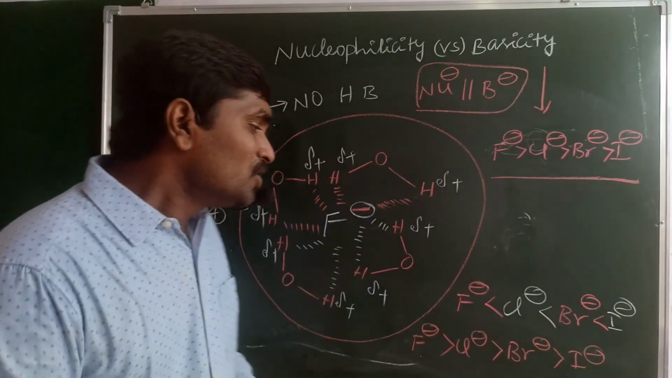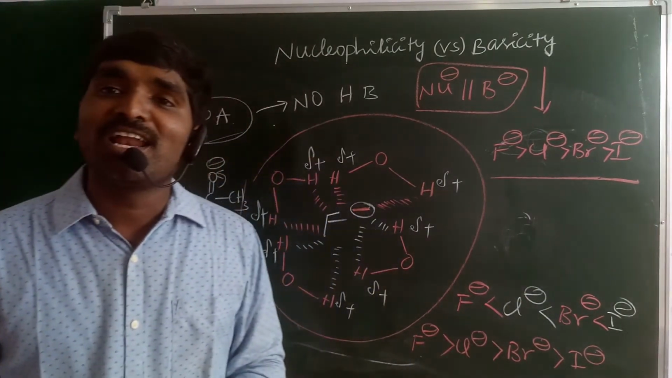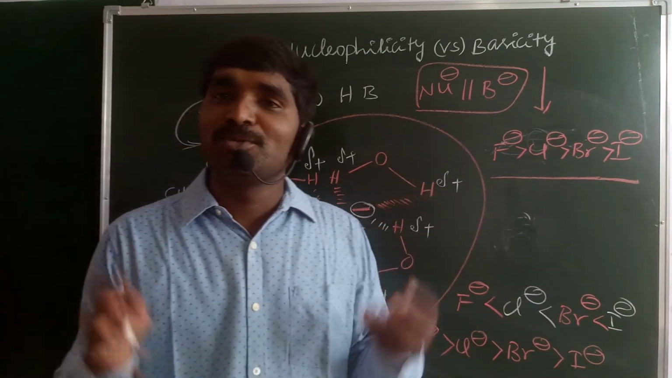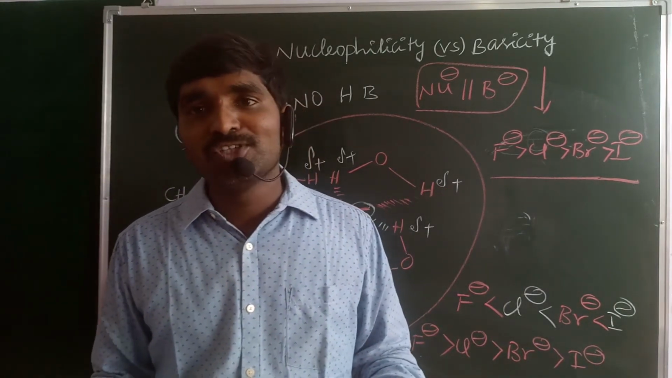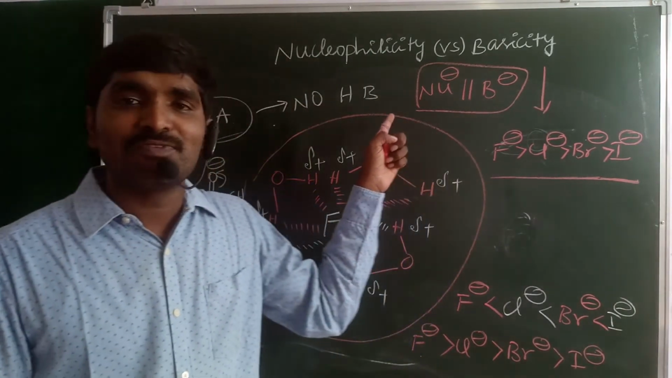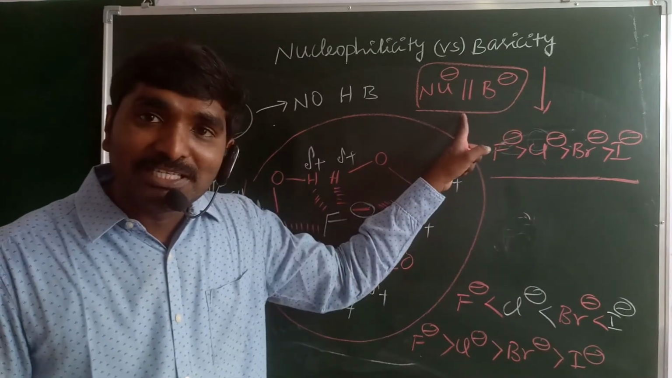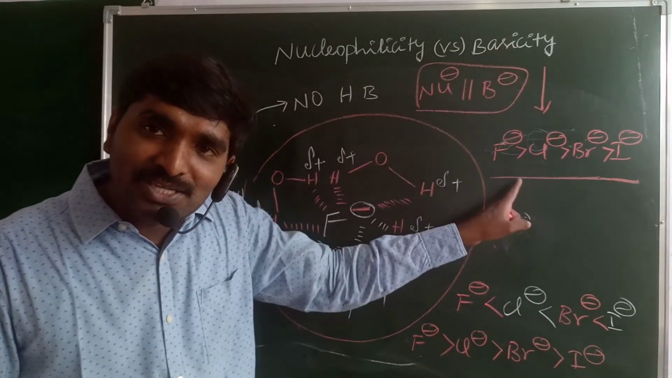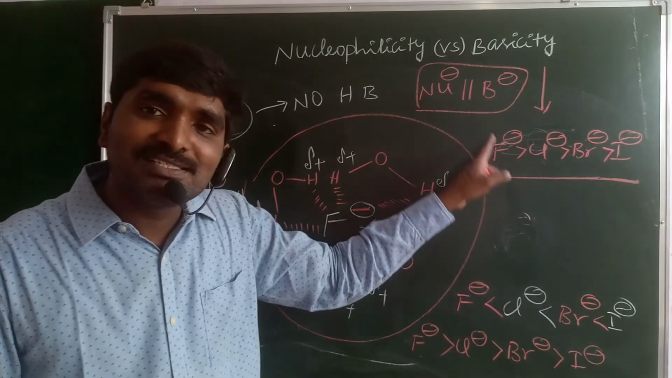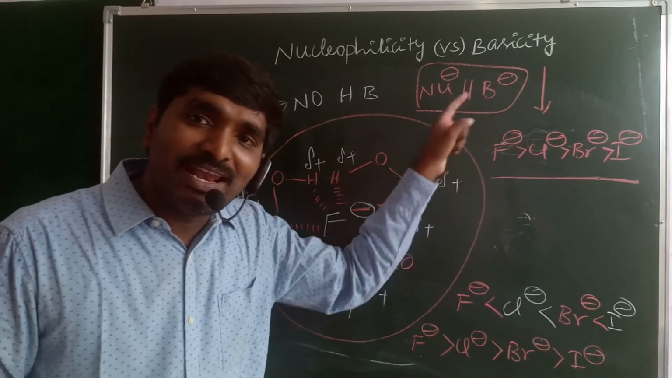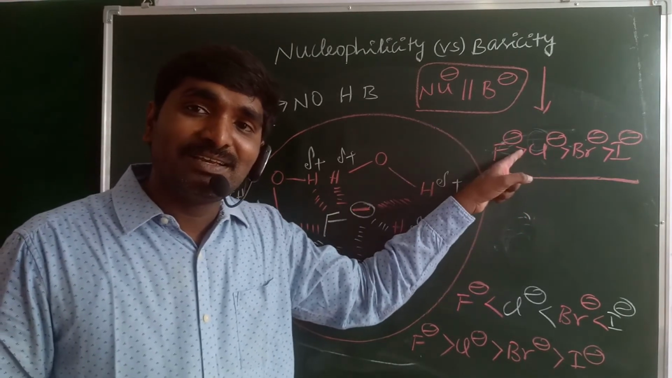Okay. When it is present in polar aprotic solvent, there is no hydrogen bonding. If there is no hydrogen bonding, both nucleophilic and basic character are parallel to each other and both decrease down the group. Hence F minus is a better nucleophile as well as a better base.